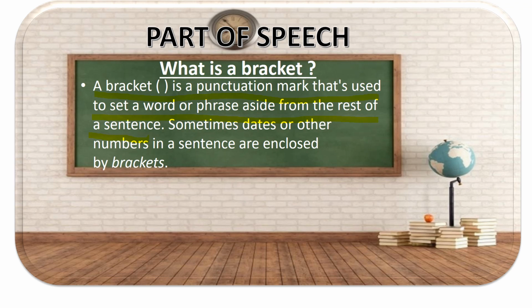Sometimes dates or other numbers in a sentence are enclosed by brackets. But why do they use a bracket? They use a bracket to add information basically. These are words which are giving you more information about the sentence. Even without these words, the sentences make complete sense. What is there in the bracket is just additional or added information.